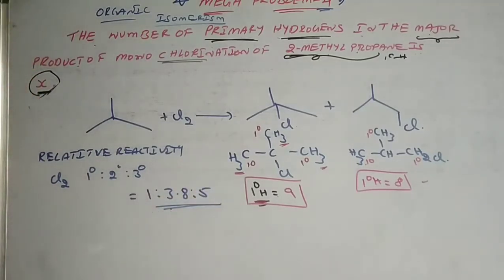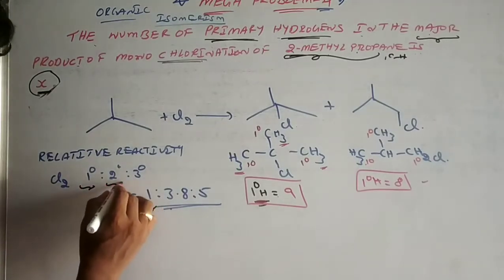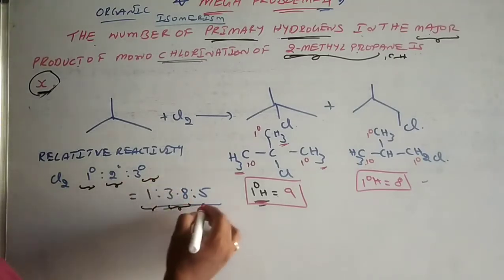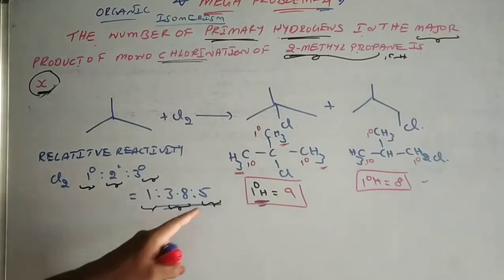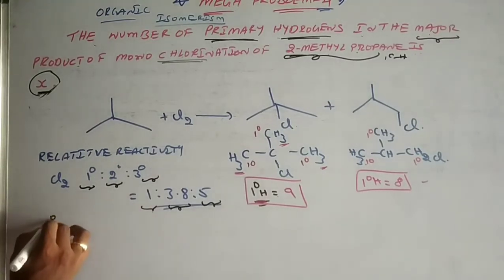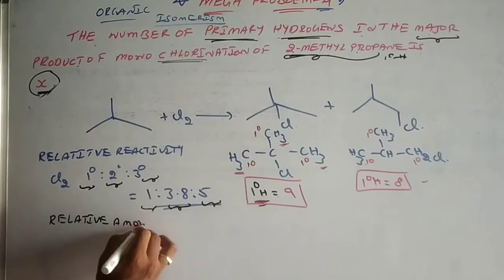So whenever a primary hydrogen is reacting, its reactivity is 1. Secondary hydrogen reacting means reactivity is 3.8. Tertiary hydrogen reacting means reactivity is 5. We call it the relative reactivity. By using relative reactivity, we can find a relative amount.